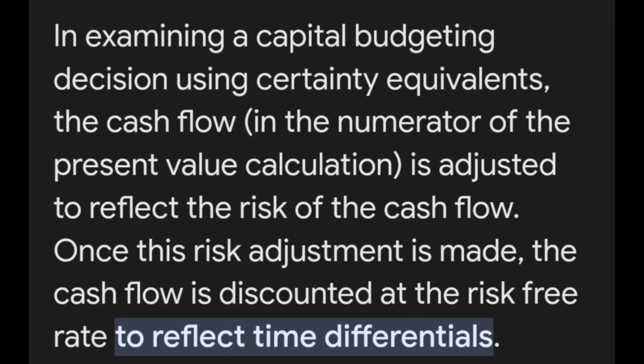Here's the explanation. In examining a capital budgeting decision using certainty equivalence, the cash flow is adjusted to reflect the risk of the cash flow. Once this risk adjustment is made, the cash flow is discounted at the risk-free rate to reflect time differentials. Here time plays a very important role.